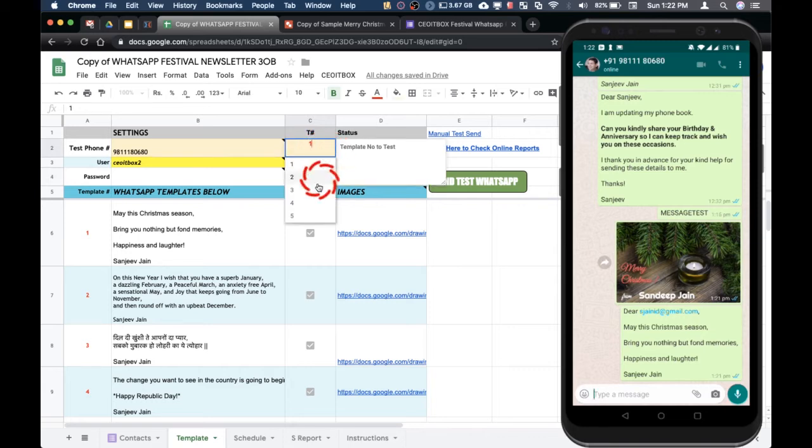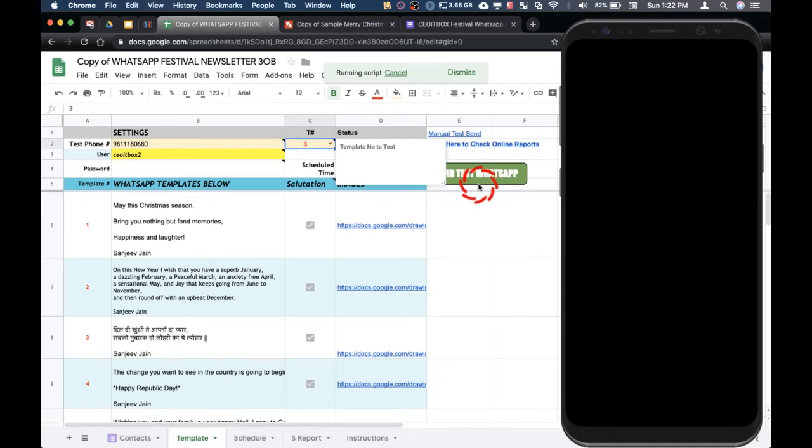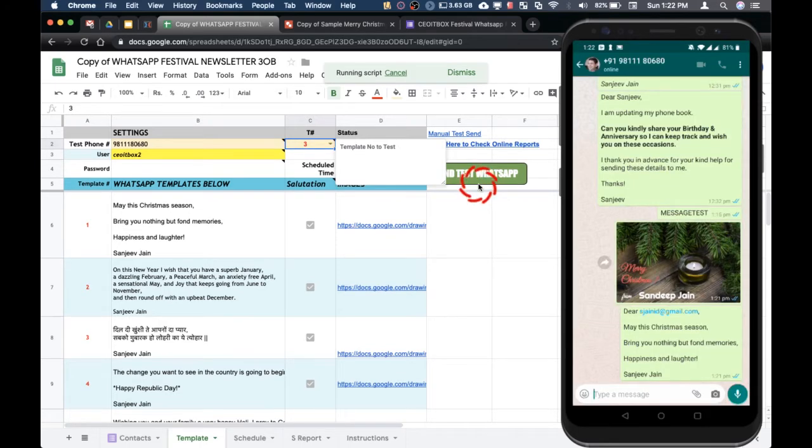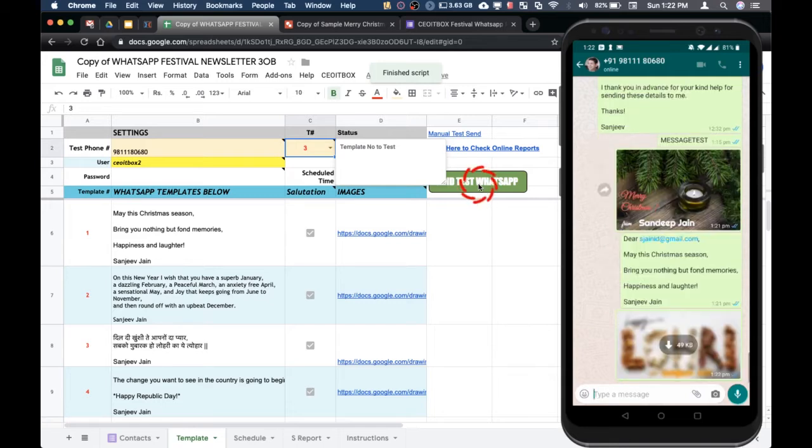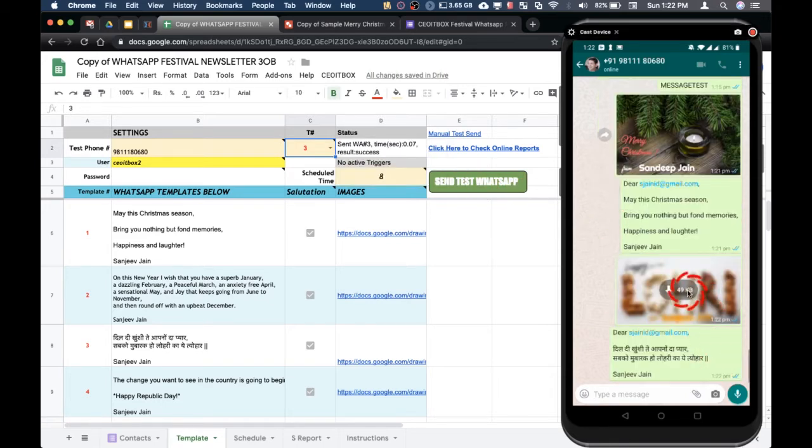We can similarly test say message number 3. Again, click here. So it's always a good idea to test the messages. Yeah, you can see this here before you send them across to anyone. So always test the messages.